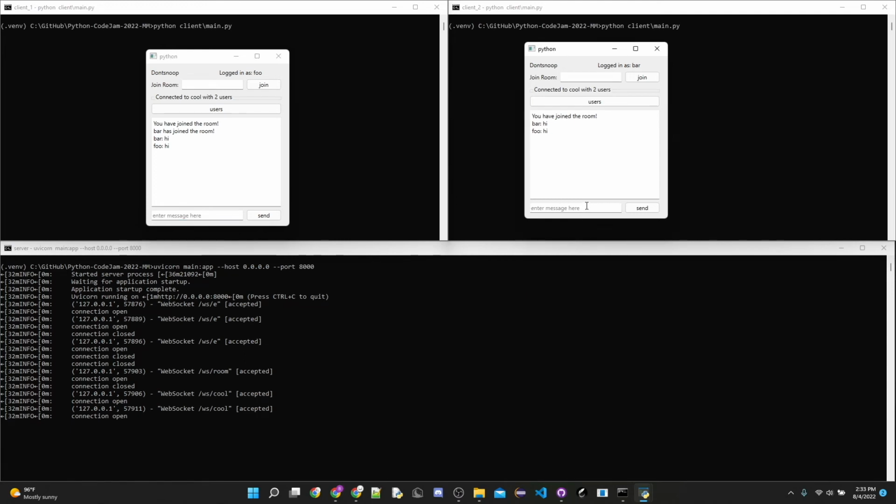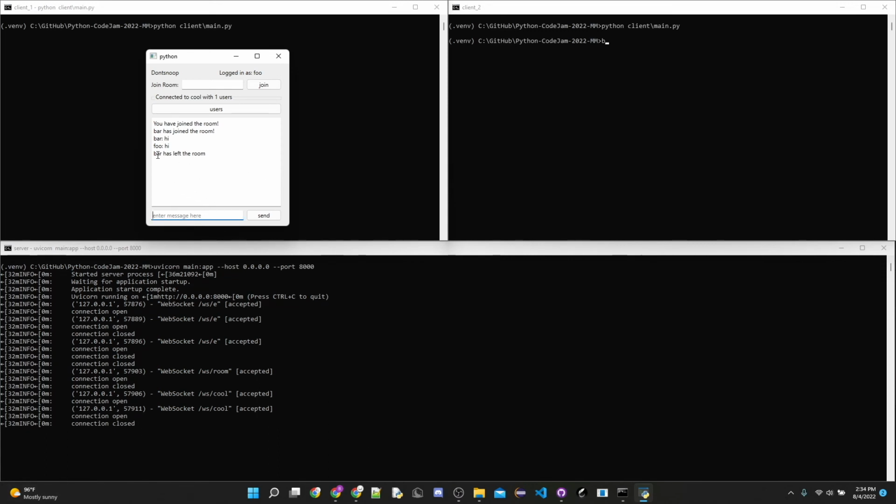Let's say Bar grew tired of Foo and he wants to leave, he doesn't want to talk anymore, so he closes out. Well, Bar is gone, and why? Well, when Bar disconnects, a JSON payload is sent to the server saying room disconnect. So the server removes the user who disconnected from the room, and then sends to the other users that this user has disconnected, and this is the room ID the user disconnected from, here's the time the user disconnected, and here's a list of users that are now in the room with you. And as you can see here, Foo has received a message, Bar has left the room, just as Bar has left that room.